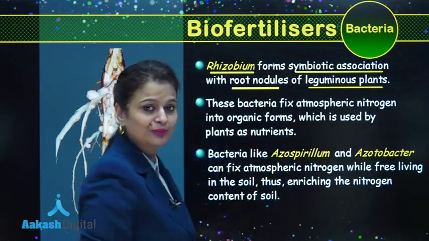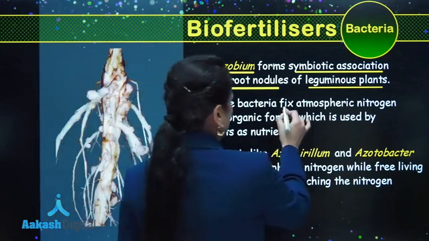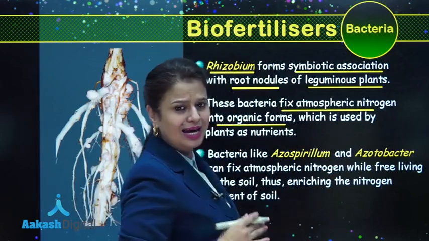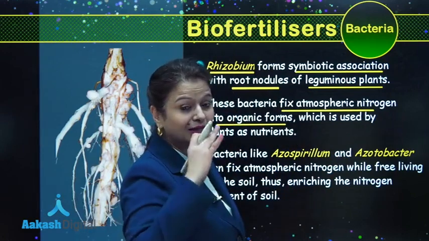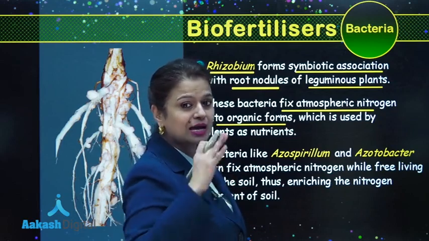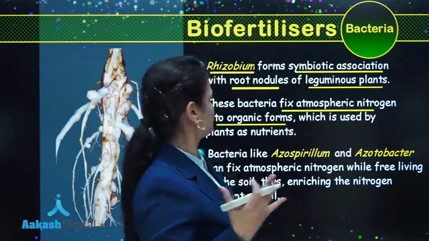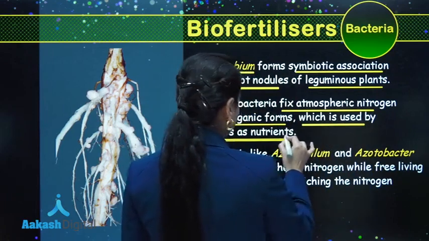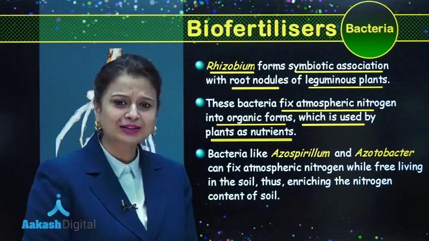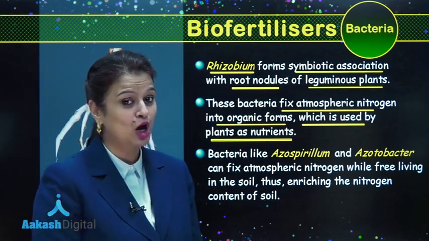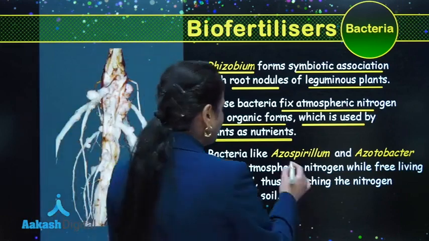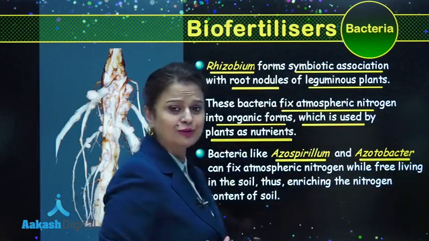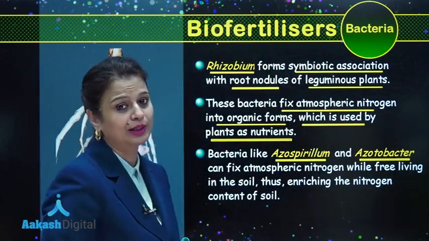So Rhizobium is one very important example which is symbiotically associated with leguminous plants in root nodules. These bacteria fix atmospheric nitrogen into organic forms like ammonia. Then ammonia is changed into amino acids. Amino acids are used for synthesis of protein. So this is used by plants as nutrient. Along with symbiotic nitrogen fixing bacteria, you must not forget examples of free living bacteria: Azospirillum, Azotobacter. They are free living nitrogen fixers which are present in the soil.